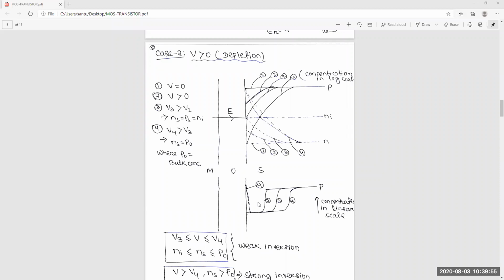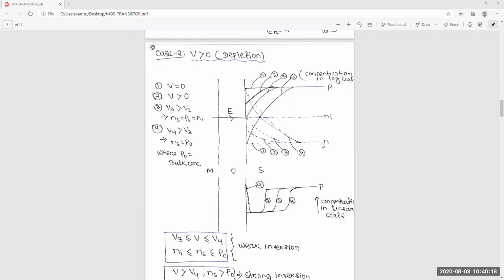Then once you give more voltage, this condition will come, meaning more depletion region up to 3. When you give V4, again more depletion. So this is the depletion distance.